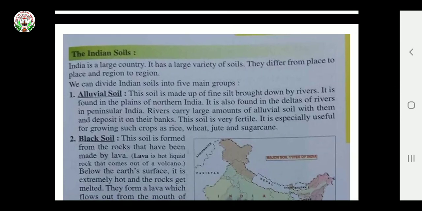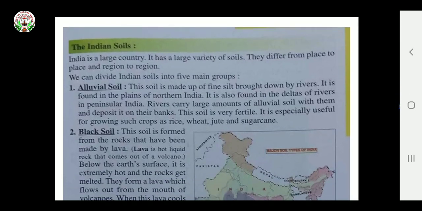The Indian soil. India is a large country, we all know, and we also know that India has a variety of soils and it differs from place to place and region to region. Here we have 5 main groups which are divided into different types of soil.